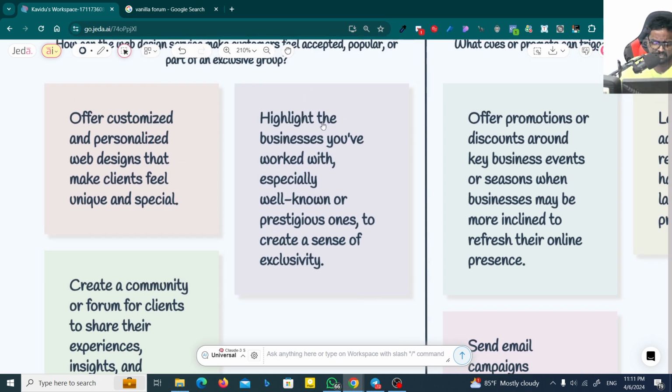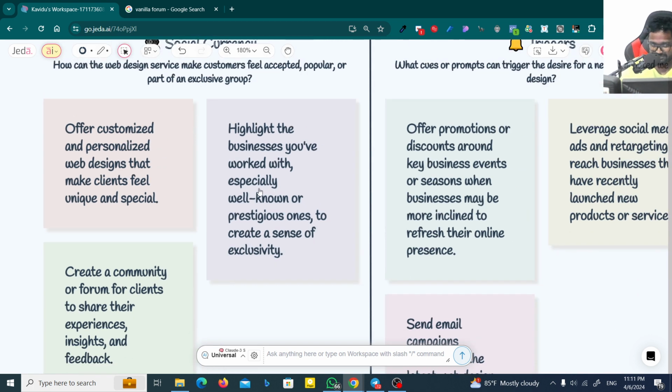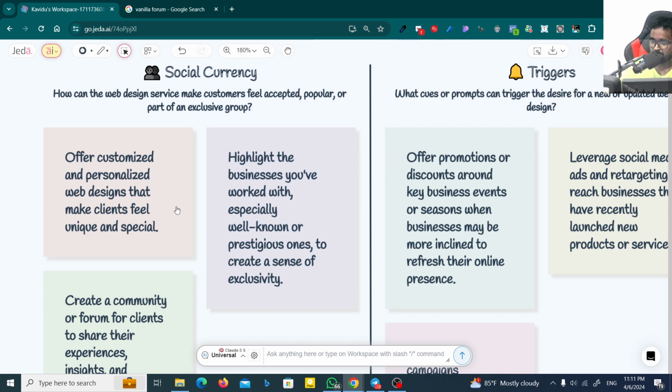And it's about this thing: highlight the businesses you worked with. If you work with maybe a big client, you can highlight them. Maybe a small client, you can highlight them too. And also remember, most small businesses grow and get somewhere, especially after 5 years or 10 years. So remember that you can promote them in the beginning, and then you can get the advantages after they reach that point. Okay, and also you can see here special, well-known or prestigious ones to create a sense of exclusivity. Actually, you can think about this one also if you need to market your web design service.